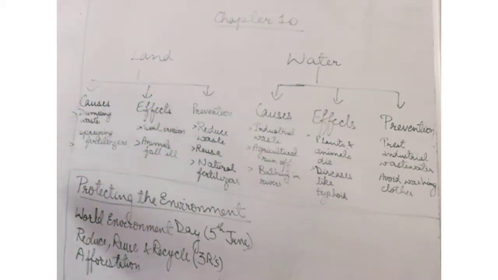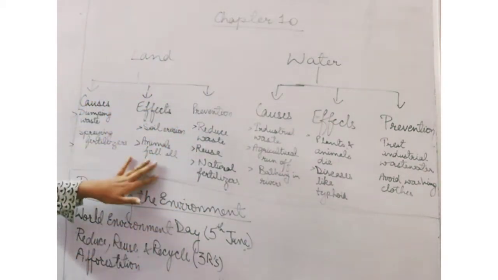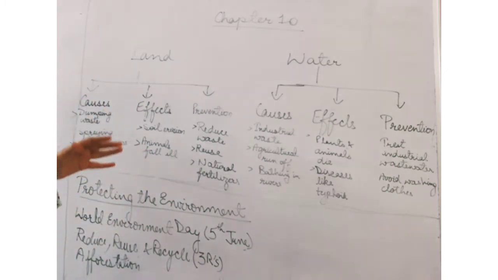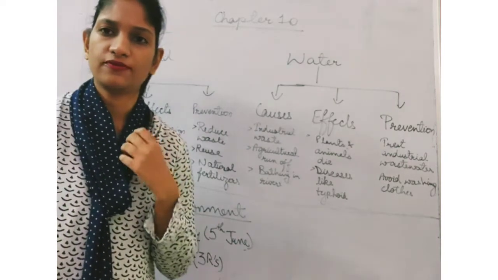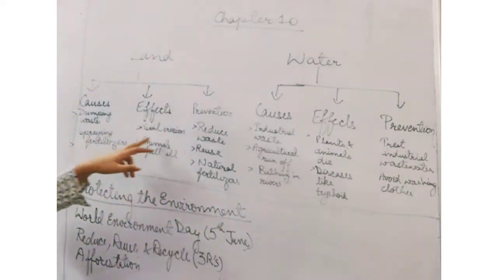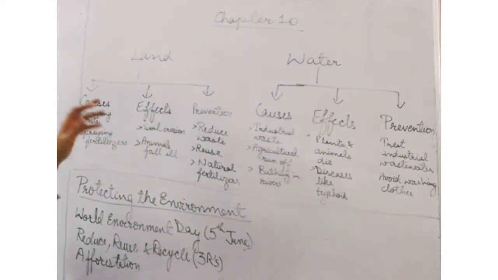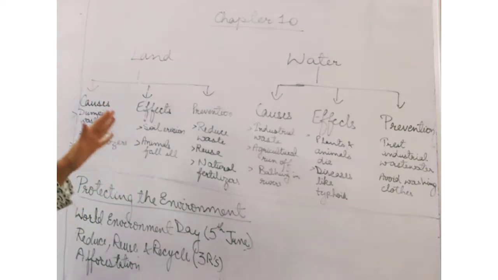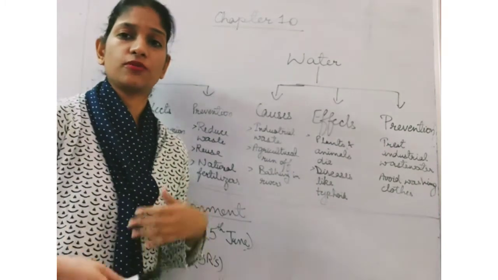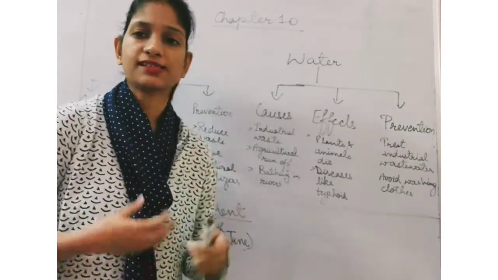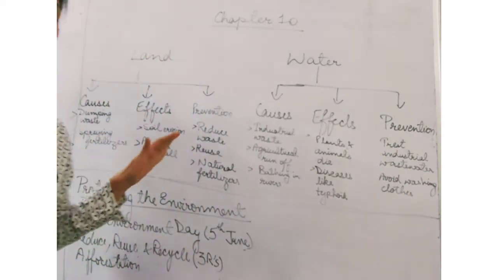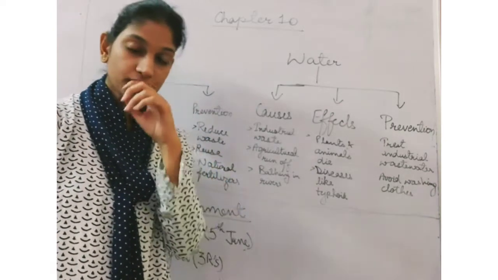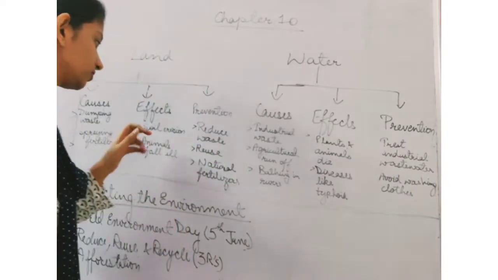Then we talk about the effects of land pollution. If we put so many fertilizers, so many chemicals, and so much waste in the soil, it will definitely lead to soil erosion. The animals will end up eating all this waste from the garbage. They will end up eating the plastics, they will choke, they will fall sick and they will die.